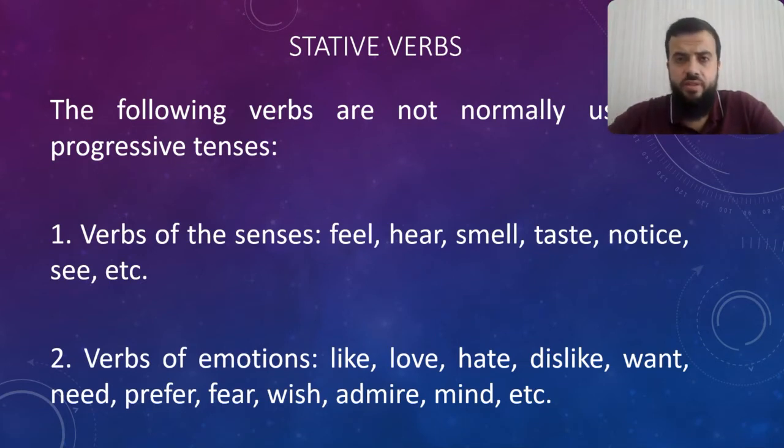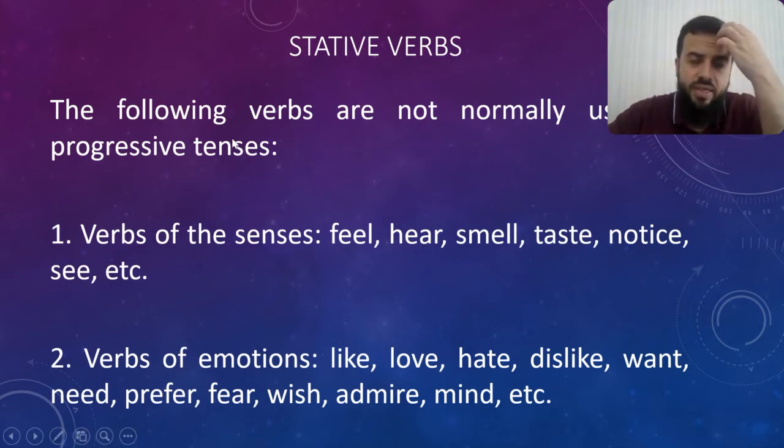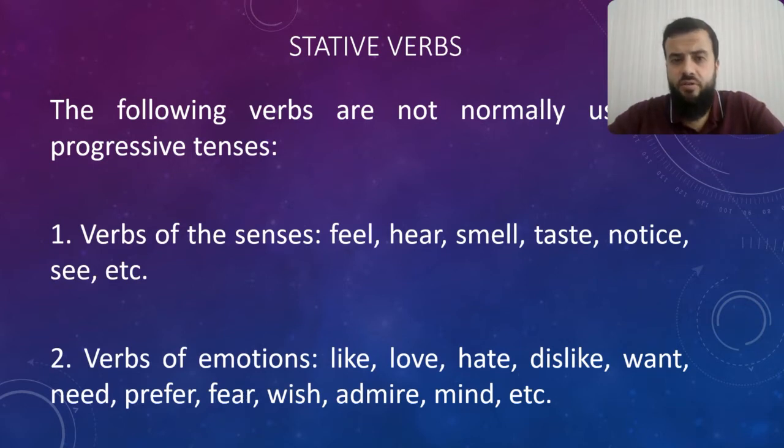Now, stative verbs. This is a little problem we have. Stative verbs are verbs that usually cannot be used in the present continuous. These verbs are usually used in the present tense or the past tense. We don't use the ing form with them. Why? Because usually these verbs, we can't really see them or watch them.